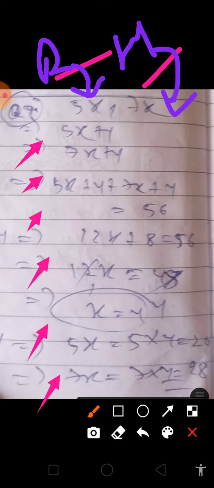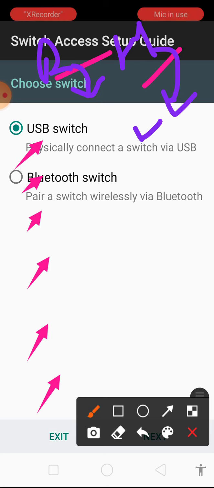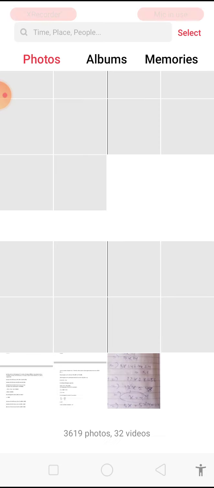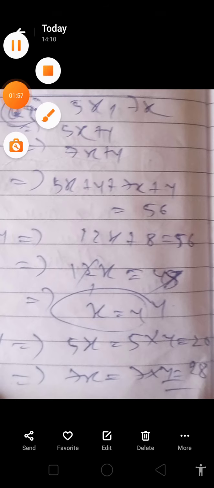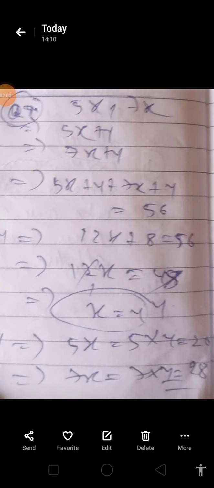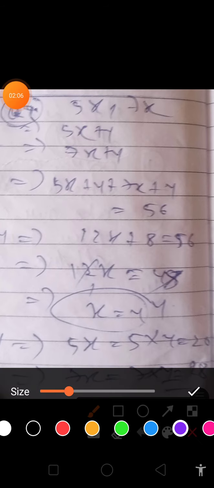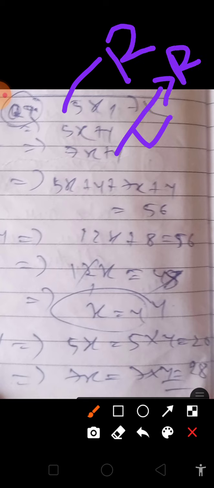Next, see what we will do, we will just add. After 4 years the age of Rahul will become 5x plus 4, and after 4 years the age of Harun will be 7x plus 4.